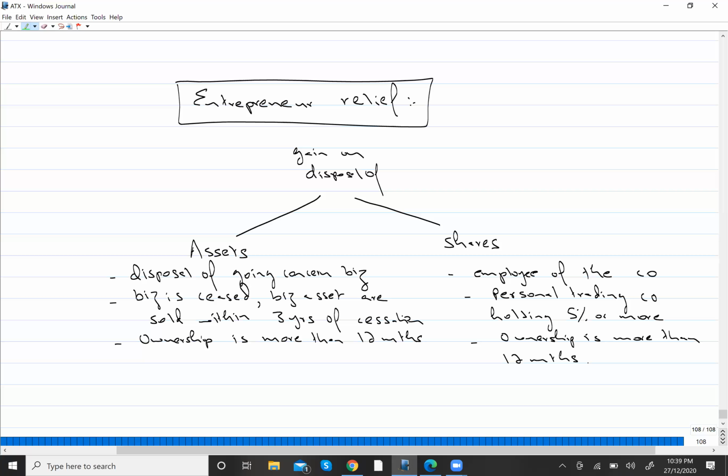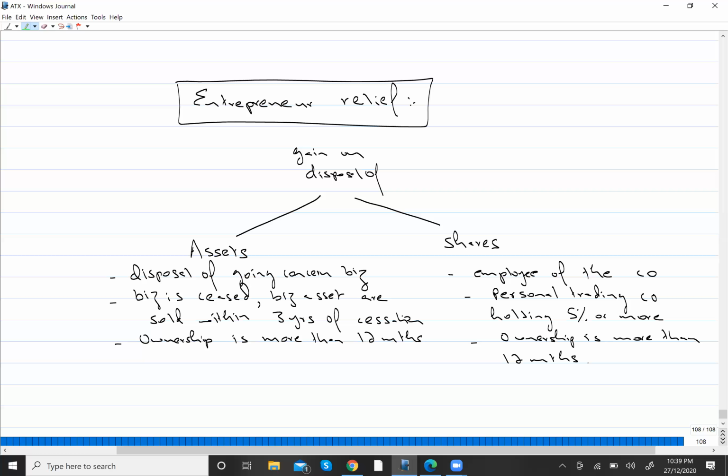There might be goodwill, and it can even include an investment property. Remember one thing, that investment property is not a business asset. It is a non-business asset. So ER relief will only be available on business assets. It is not available on any non-business assets. In fact, all the reliefs are only available on business assets, and those business assets will not include your investment property.